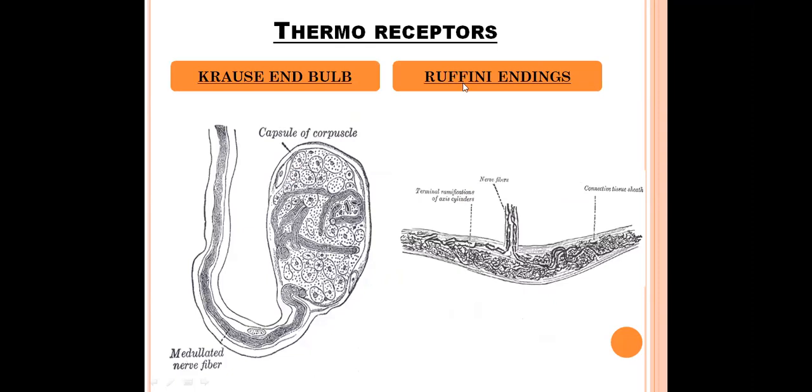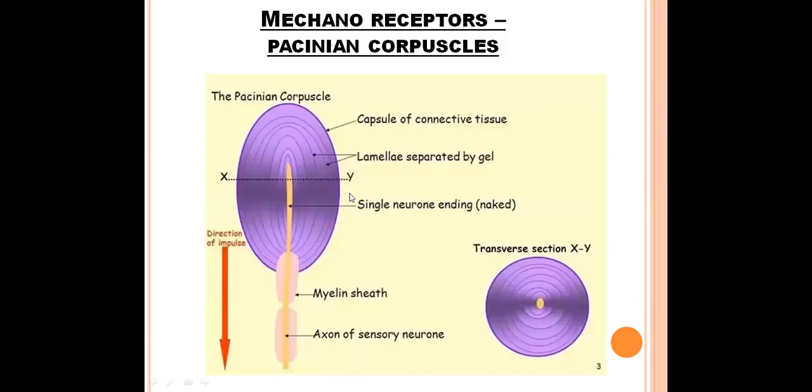And coming to another one, thermoreceptors. Two types of thermoreceptors are there: Krause end bulb and Ruffini's end bulb. So these Krause end bulbs and Ruffini's end bulbs are also a special type of receptors. They are having connections with the nerves, and these nerves will finally send information to the brain. And third one, mechanoreceptors. Examples for mechanoreceptors are Pacinian corpuscles. These Pacinian corpuscles are present all over our skin. And this Pacinian corpuscle is also a special type of receptor.